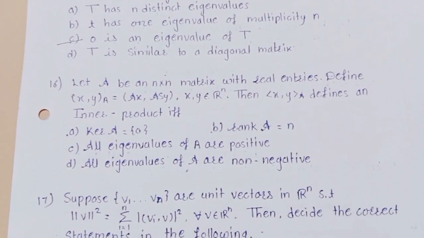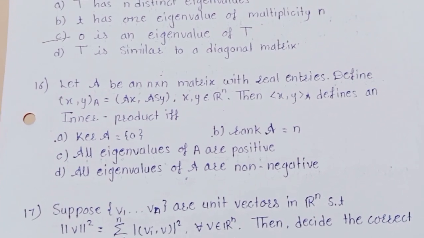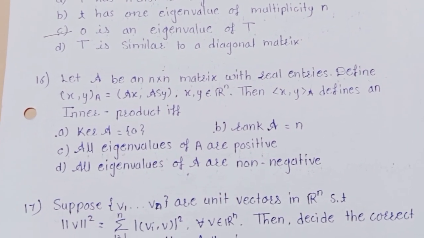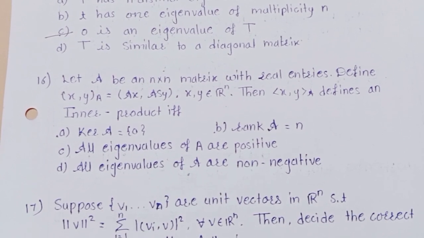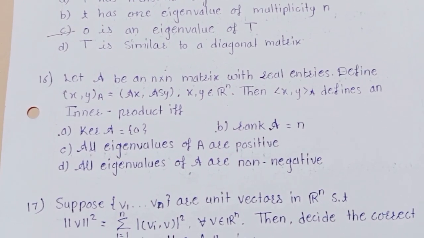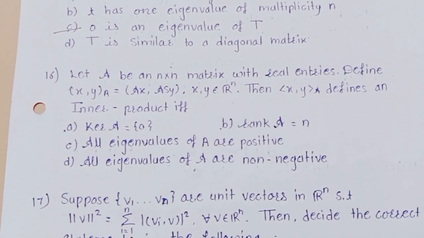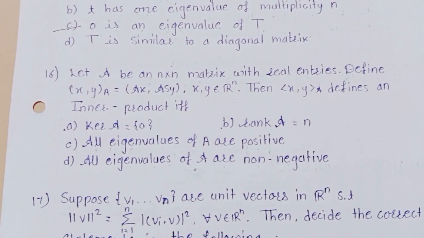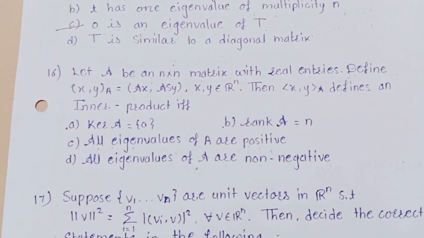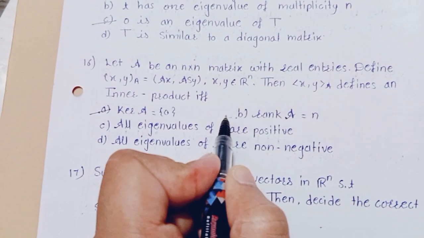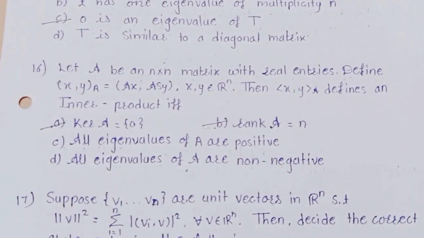Next question. Let A be an n by n matrix with real entries. Define <x, y> equals <Ax, y>, x, y belongs to R to the power n. Then <x, y> defines an inner product if and only if... और सही ऑप्शन है A and B. A and B is the correct option.